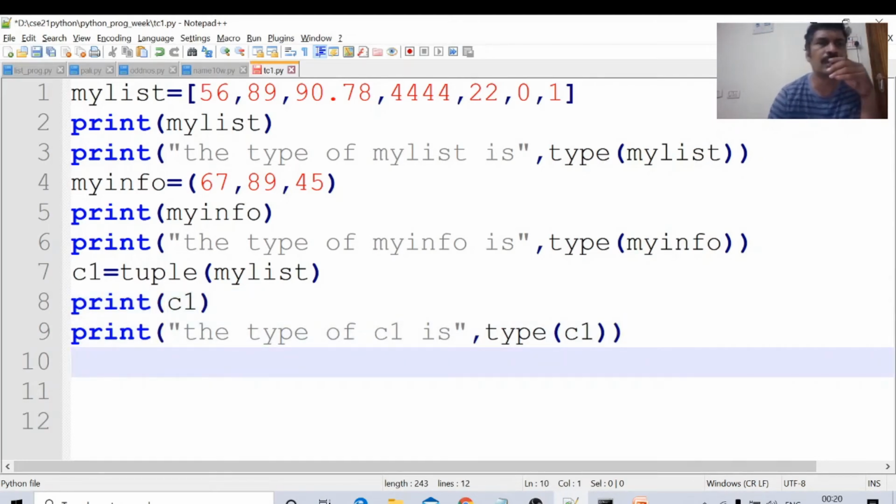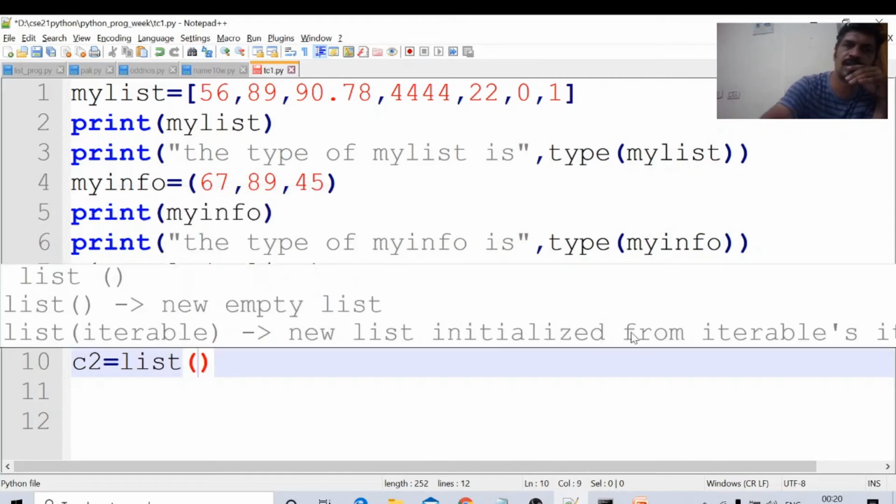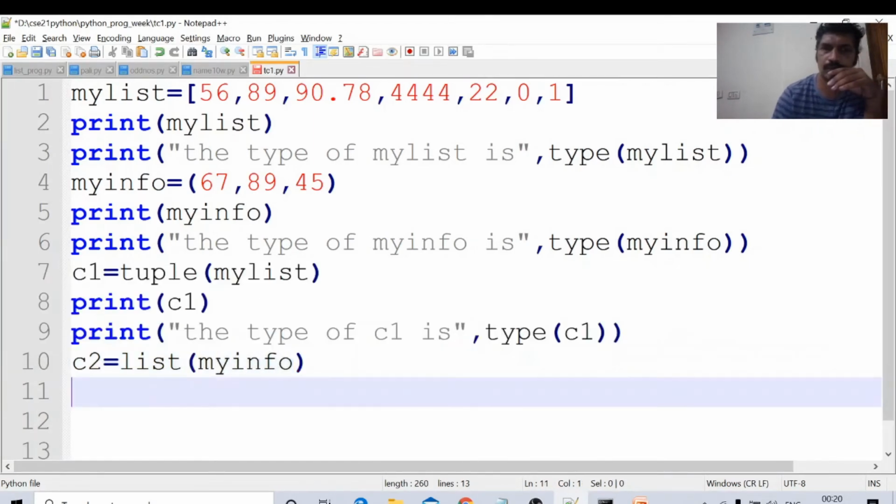Okay, what is the tuple available? My info is of the type tuple. I am converting that: C2 equal to list of my info. Okay, same values I am printing.